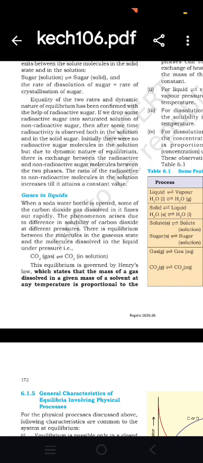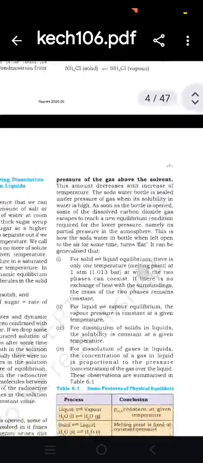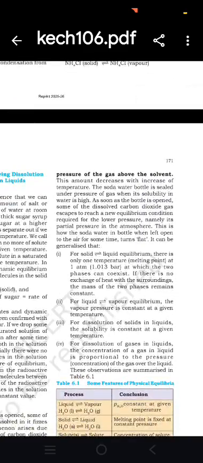Equilibrium is governed by Henry's law, which states that the mass of a gas dissolved in a given mass of the solvent at any temperature is proportional to the pressure of the gas above the solvent. This amount decreases with increased temperature.